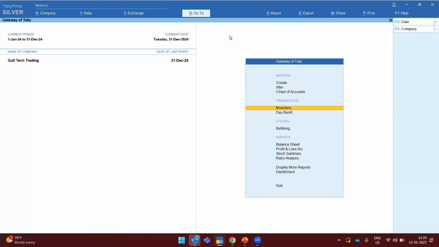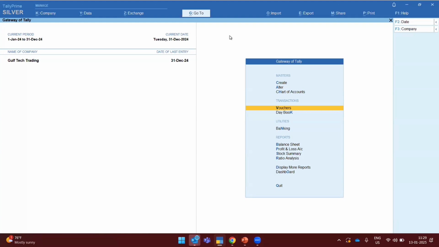And once you import the particular transactions in your books of accounts, they will be auto reconciled. If you have missed any transaction in Tally which is already available in your bank account, it will show in your books of accounts so you can make an entry. You can create the voucher directly and make an entry as well.